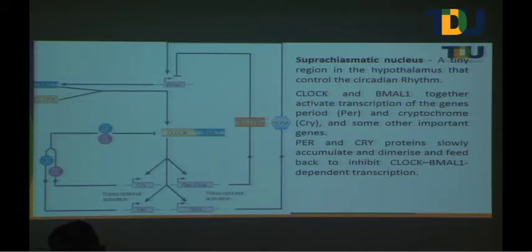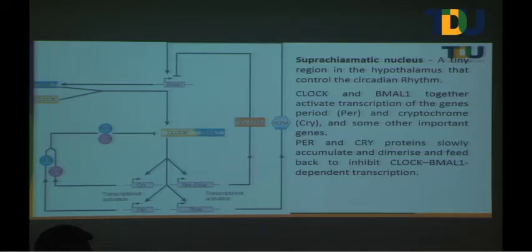So this cue can activate the transcription of the period and cry genes. Once these are transcribed, the proteins are produced in the cytoplasm, and when produced, they form a dimer, come back to the nucleus, and block the action of the CLOCK and BMAL1 transcription factor. So this is basically a feedback mechanism.